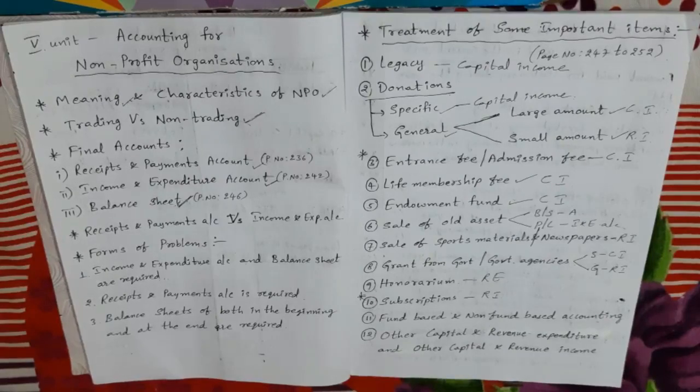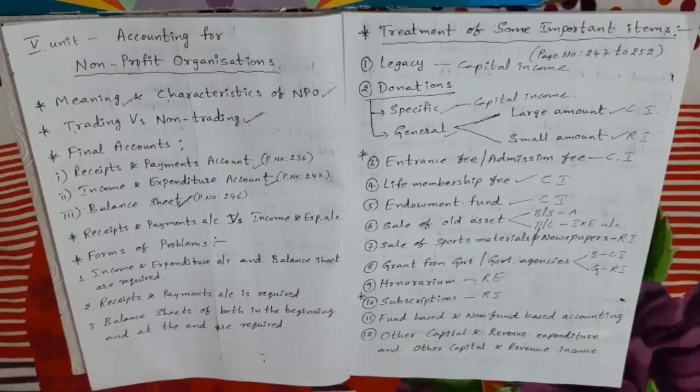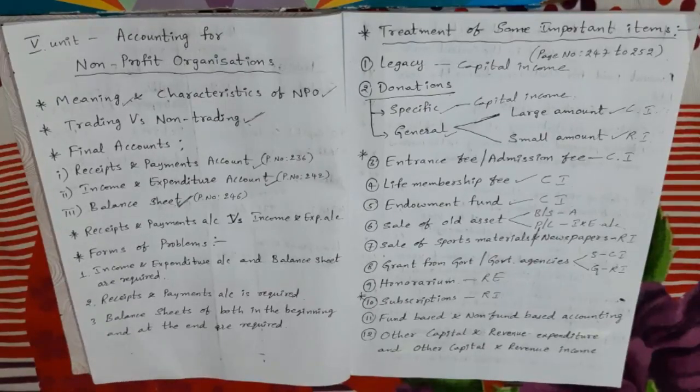Next, other revenue expenditure. Here all the expenses which are incurred for day-to-day performance of activities or operations and are of recurring nature are called revenue expenses, like salaries, wages, rent, printing and stationery, insurance, advertisement, interest paid, refreshments.